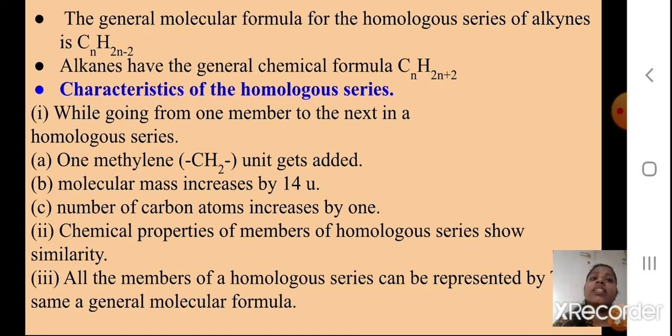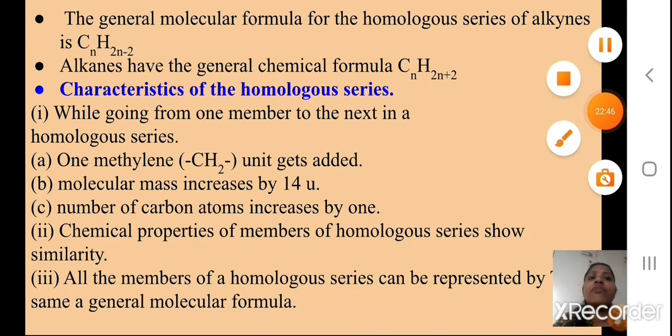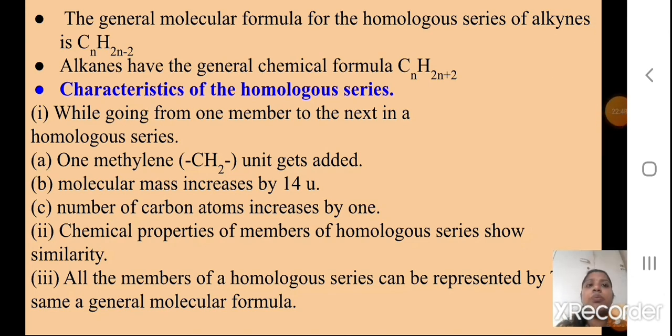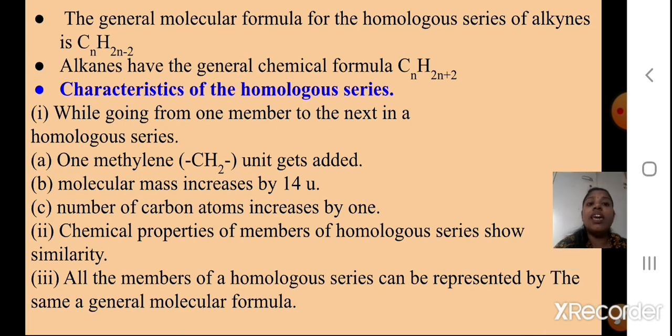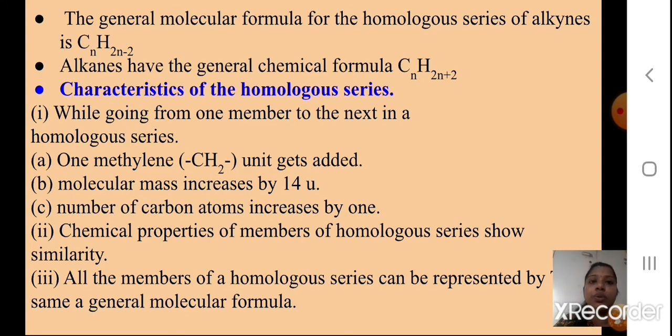Now what are the characteristics of the homologous series, in short? While going from one member to the next in the homologous series, one methylene unit gets added. Molecular mass increases by 14 u. Number of carbon atoms increases by 1. Chemical properties of the members of the homologous series show similarity, but there is a difference in the physical properties. All the members of the homologous series can be represented by the same general molecular formula. Students, I hope till here it is clear to you.